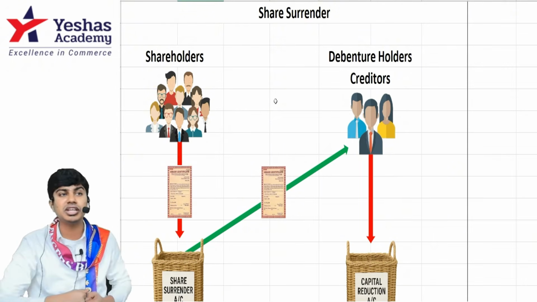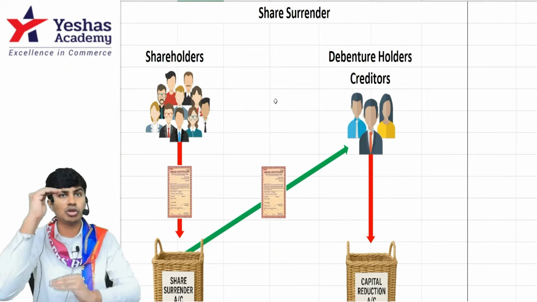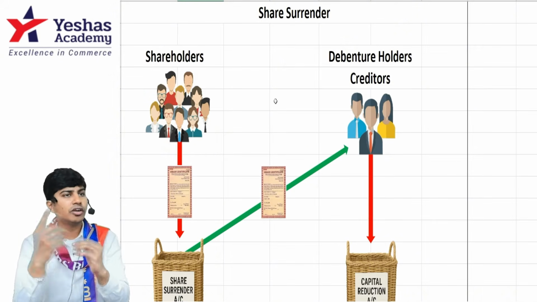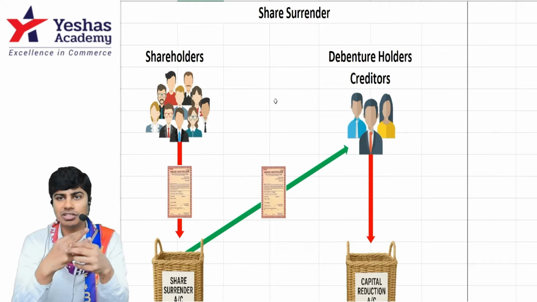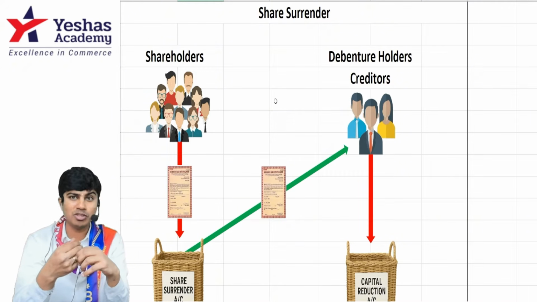But to give equity shares, you should have authorized capital limit. What if the capital issued has already reached the peak and you have no room to issue further shares? You have to go to MCA and seek permission for an increase in authorized capital limits. MCA will ask, wow, are you asking for an increase in capital? That means you must be doing really well.